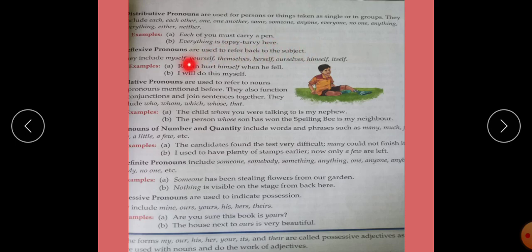Next type of the pronouns is reflexive pronouns. Reflexive pronouns are used to refer back to the subject. They include myself, yourself, themselves, herself, ourselves, himself, itself. For example, Rehan hurt himself when he fell. Next example, I will do this myself.